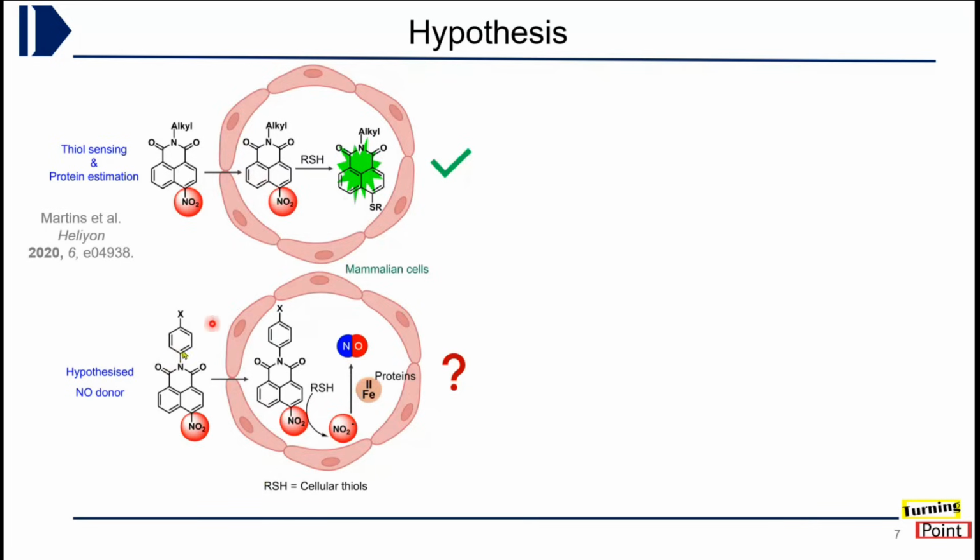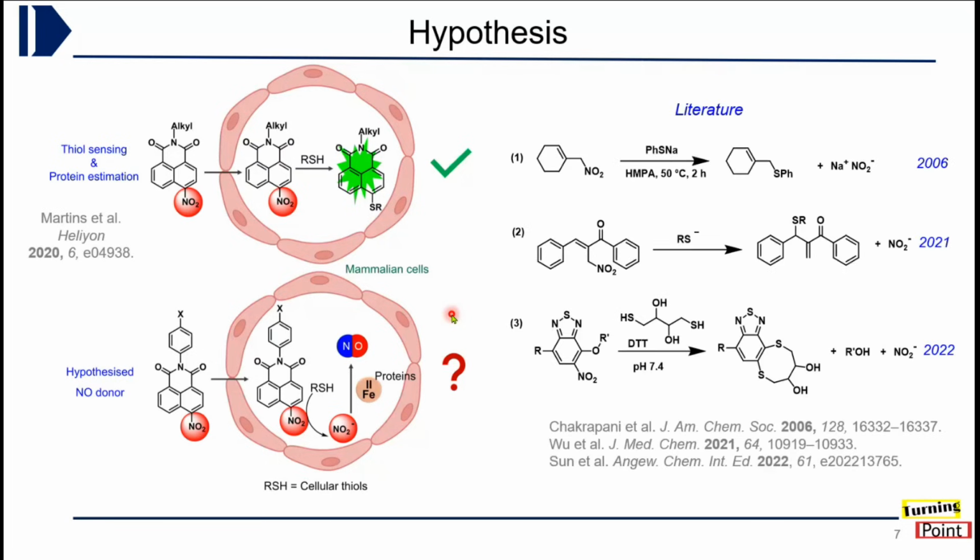We speculated that something like this might be happening: the thiol reacts with the compound in cells and nitrite is released, and can it then release nitric oxide using the proteins which are available in the body? So this was the starting point for us.